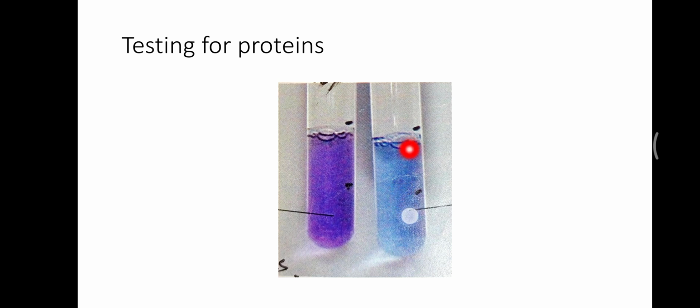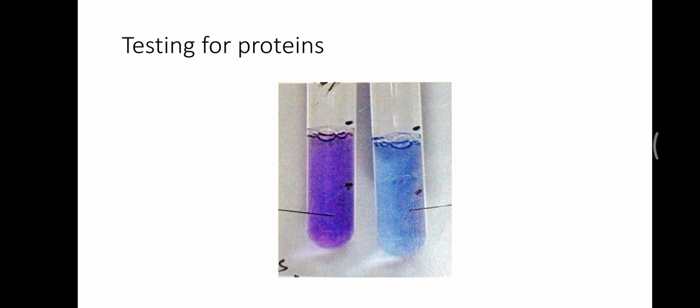The color of biuret solution is blue. When the blue biuret solution is mixed with a soluble protein, the solution turns violet, and then we can say that protein is present.